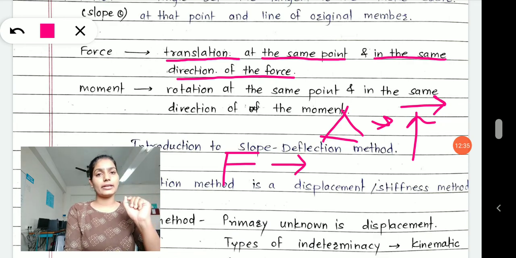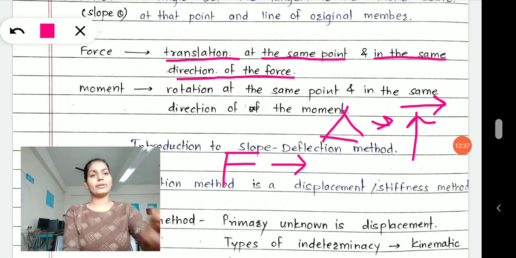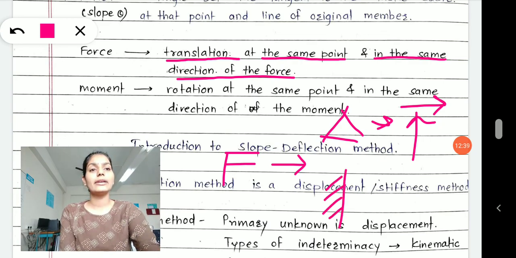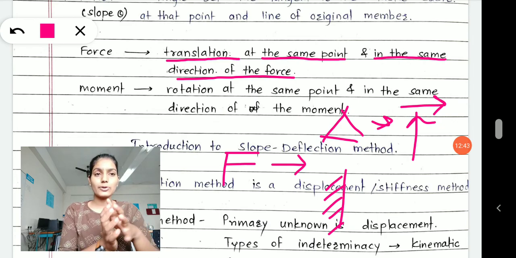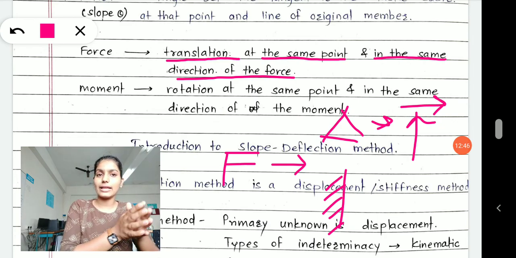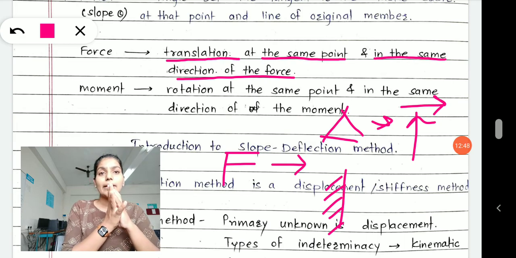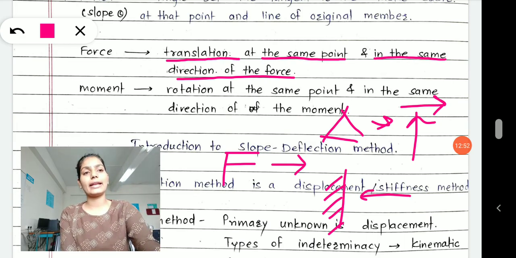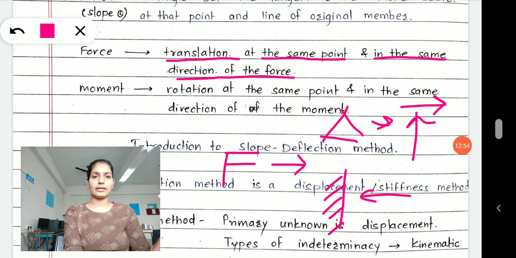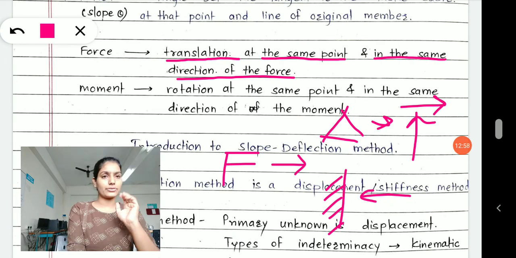Whereas moment: if I provide a fixed joint, what causes the moment? A fixed joint restricts the rotation. That's why a moment develops. But when a moment develops, you cannot directly relate the fixed joint with a moment you have applied. No, the moment develops there because you restrict the rotation.